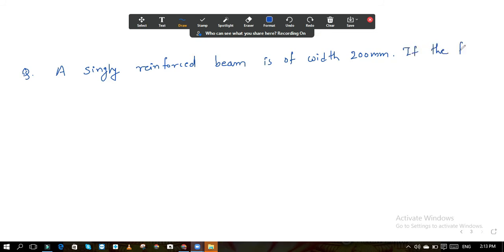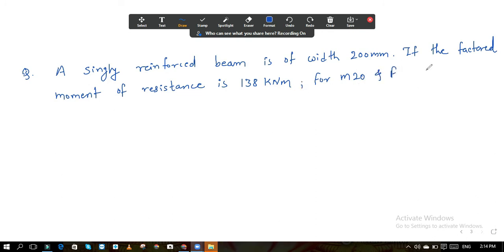If the factored moment of resistance is 138 kilonewton meter, for M20 and Fe415, the effective depth of beam is.